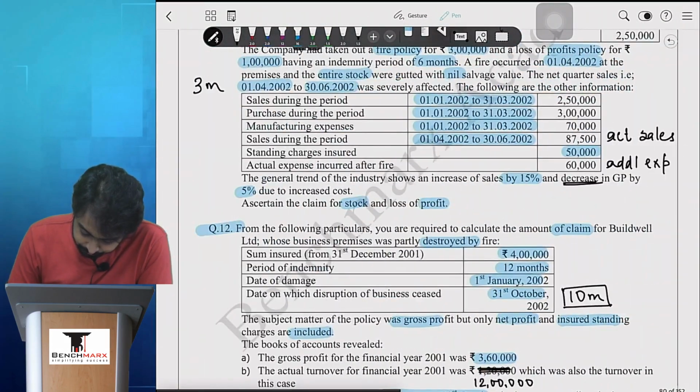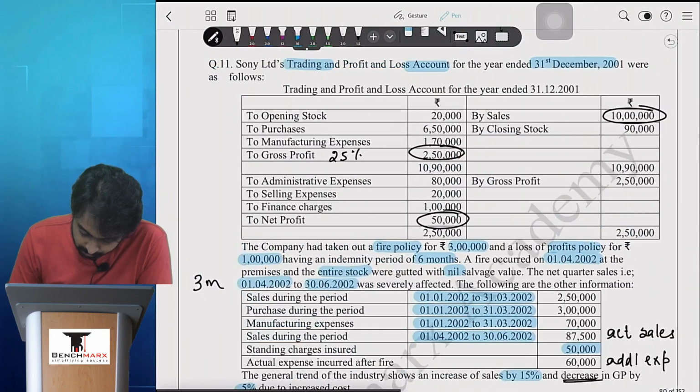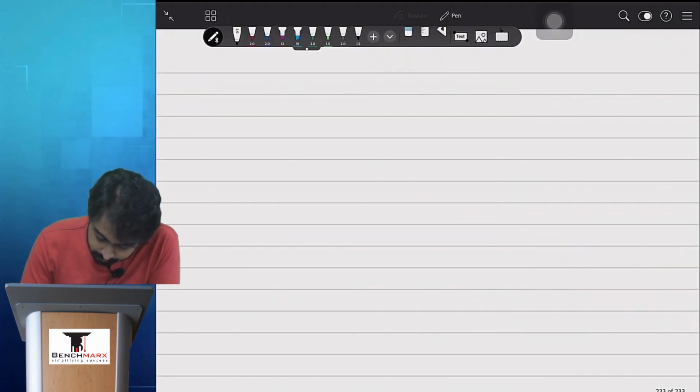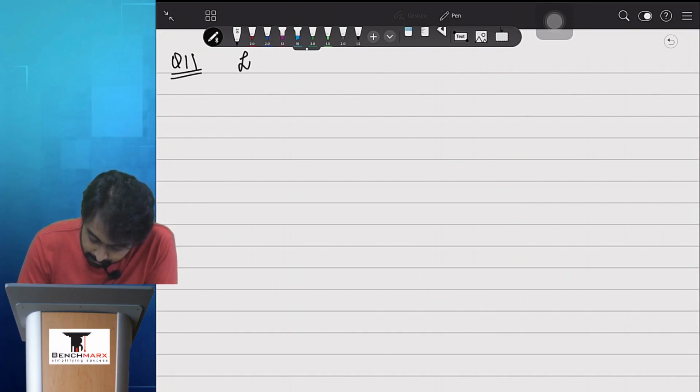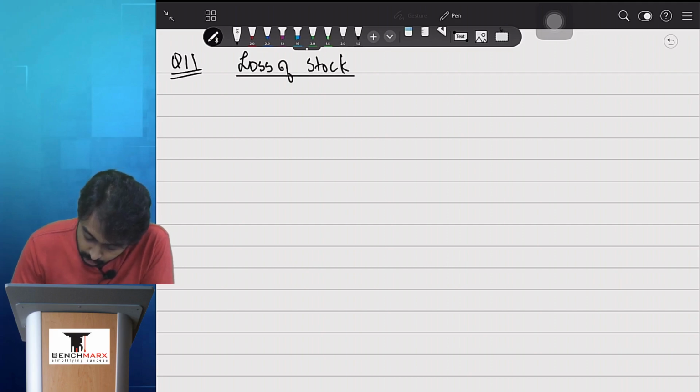13 ना? Oh sorry, question number 11. Question number 11. First we'll give the heading loss of stock. So अपन ये part फिलहाल solve कर रहे हैं.